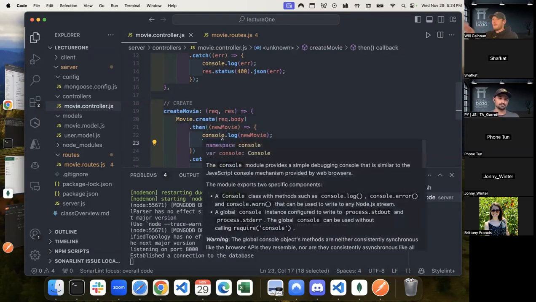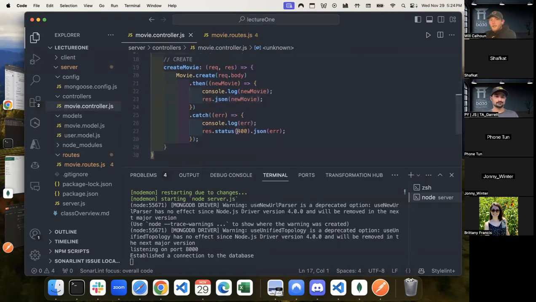So, okay, great. Maybe I want to navigate to the page once I create it. I want them to give me that new movie back, and I want to navigate to that dashboard page with that new movie, something like that, right? And then same thing, if we have a catch, which means that there's an error, we want to take in the error, we'll console log it, and then we will give a response like, hey, there's an error. So let's go try this.